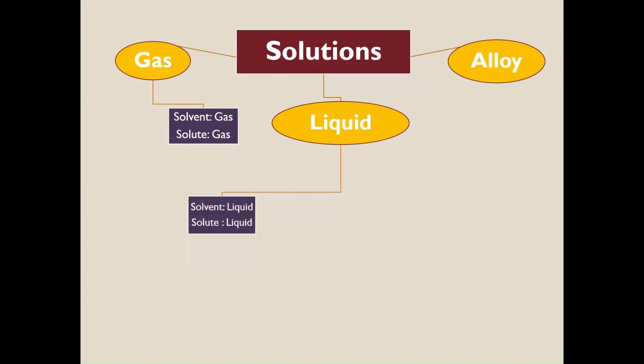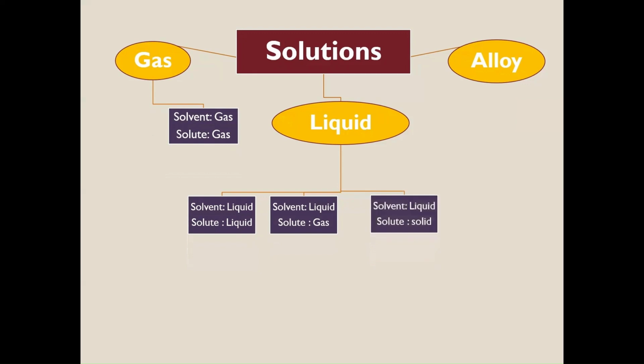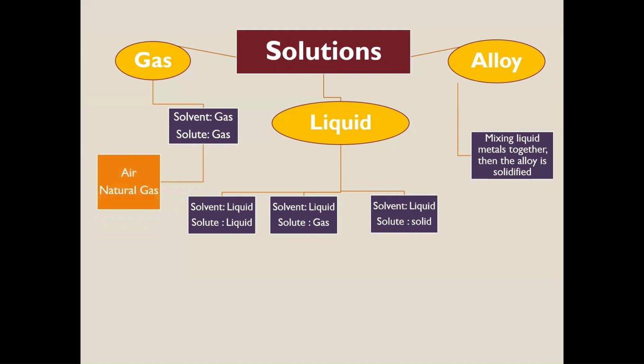In liquid solutions, the solvent is liquid and the solute is liquid, or the solvent is liquid and the solute is gas, or the solvent is liquid but the solute is solid. For example, liquid in liquid: the solvent is liquid and the solute is liquid, like alcohol in water.